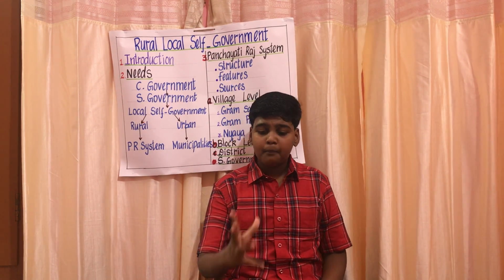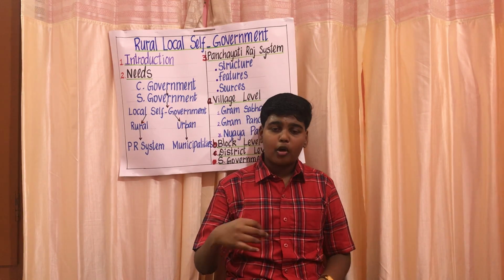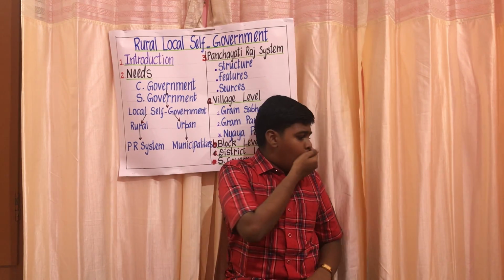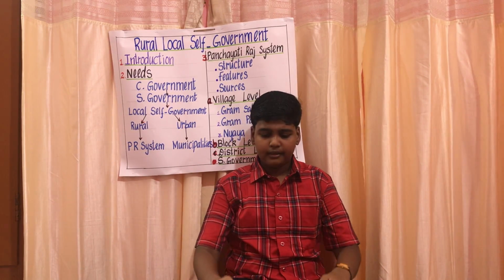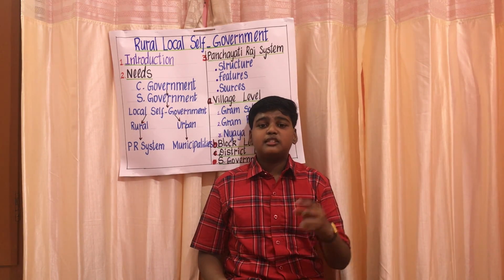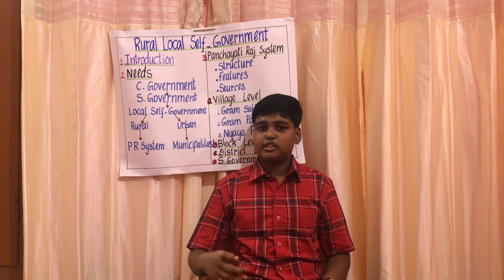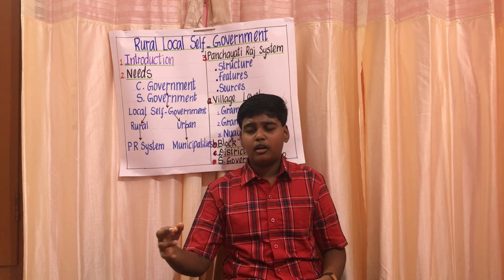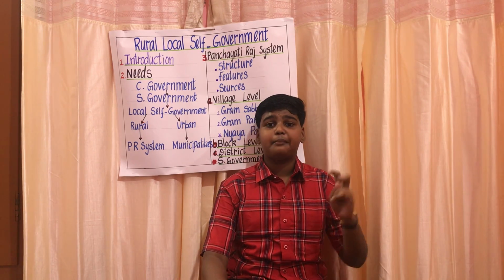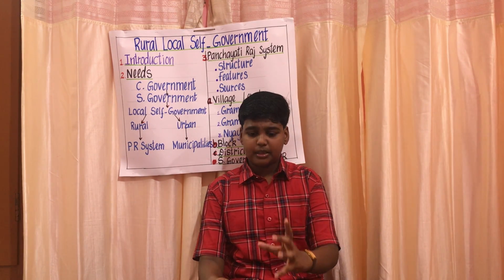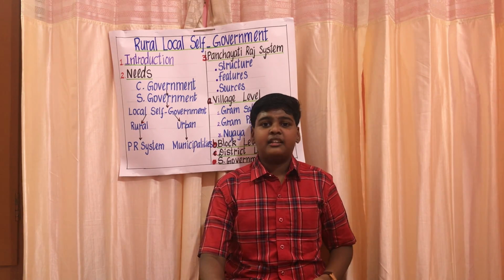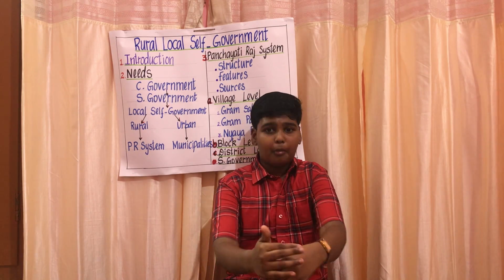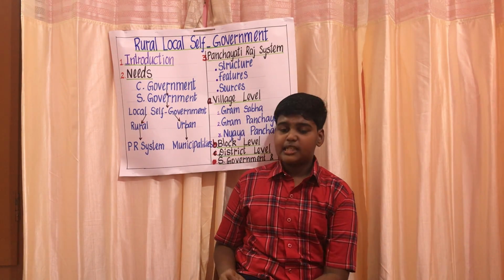So now we can learn the composition. The chairpersons, the Block Pramukhs of the Block Samitis, fall under this Zilla Parishad. Seats are reserved for women and people belonging to the Scheduled Castes and Scheduled Tribes. The members of the state legislature, that is Vidhan Sabha and Vidhan Parishad, and the members of Parliament, that is Lok Sabha and Rajya Sabha, are elected from the area. And the last one: the members elect their own president as well as vice presidents among themselves. So the next is their functions.